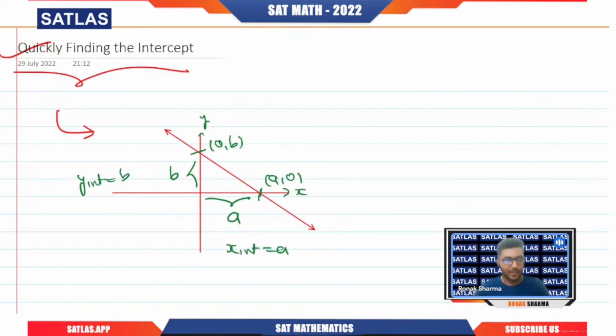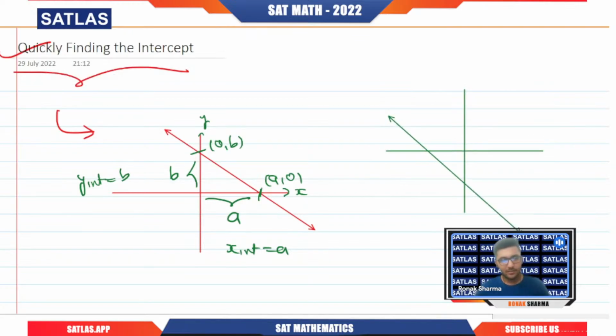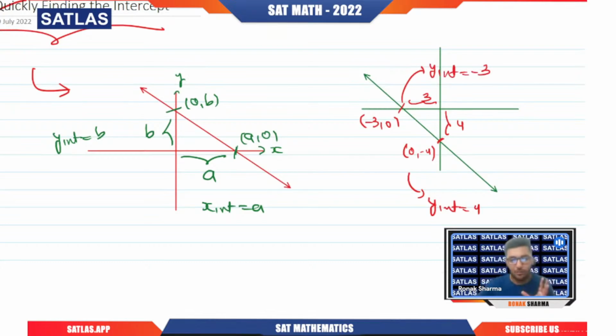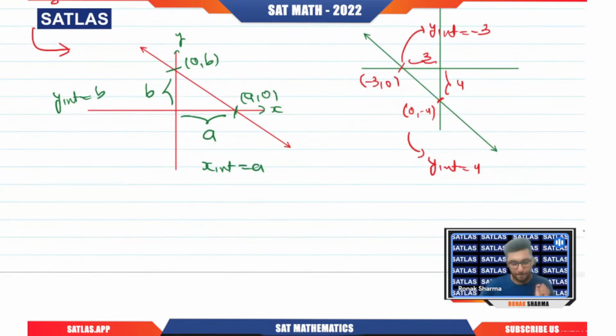Now it can be positive or negative. Let's say a line is like this, and if this length is 4, then if we talk about the coordinate, this will be 0 comma negative 4. So the y-intercept will be negative 4. If this is, let's say, minus 3 comma 0, then this length will be 3, but the x-intercept will be negative 3. I hope you are getting the point. Please give me a yes or no: are you able to understand what we mean by intercept?